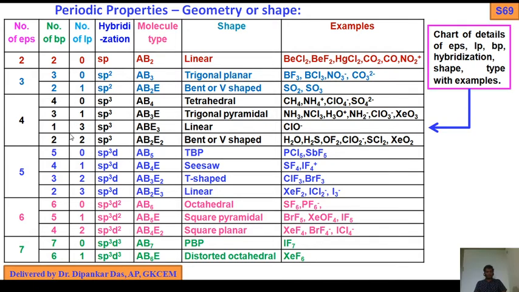If 1 BP and 3 LPs, 3 lone pair 1 bond pair, then ABE3 type, linear structure, ClO minus. If 2 BPs 2 LPs out of 4, 2 bond pairs 2 LPs, same hybridization, AB2E2 type molecules, bend or V-shaped structure. Water is V-shaped structure. Later we will discuss water. Here oxygen is the center element, 6 plus 2, that is 4.